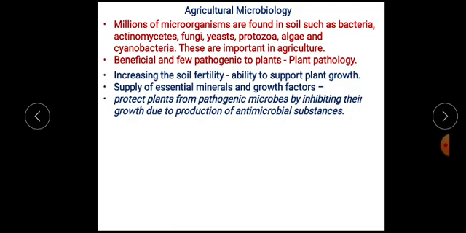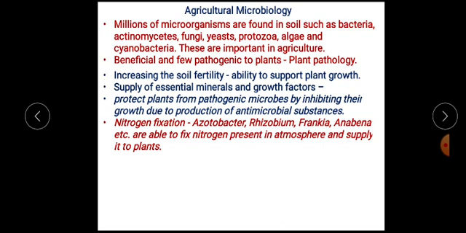Supply of essential minerals and growth factors is very important. It also protects the plants from pathogenic microorganisms by inhibiting their growth. So there is a category of microorganisms that supply nitrogen, phosphorus, and other essential elements. This is how they promote plant growth. There is another category of microorganisms responsible for killing the different pathogens that cause diseases in plants. These microbes are called biocontrol agents. These biocontrol agents produce antimicrobial substances.